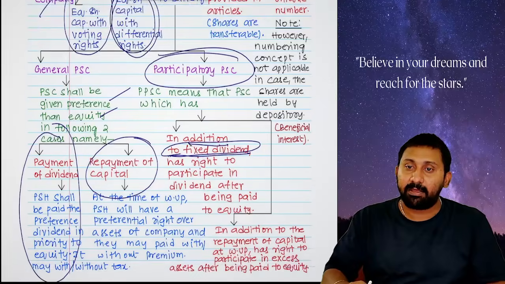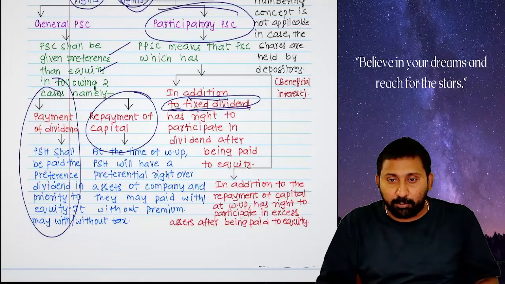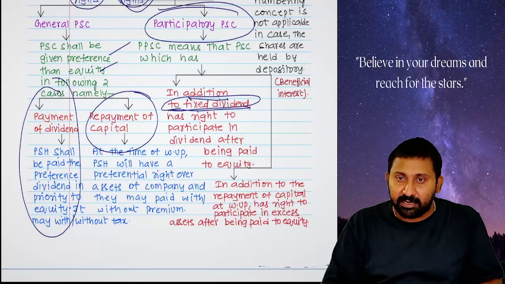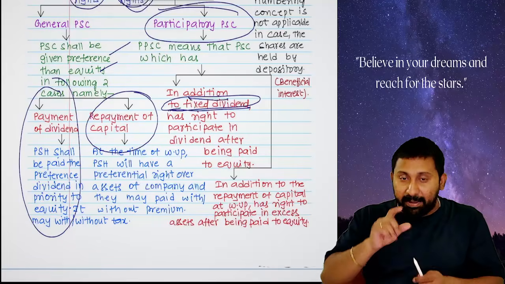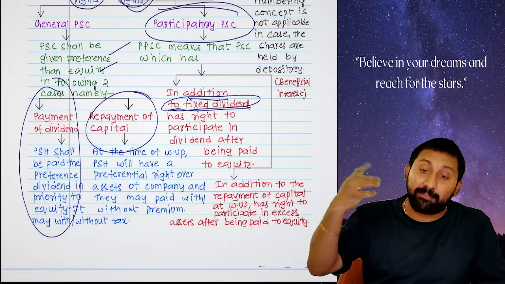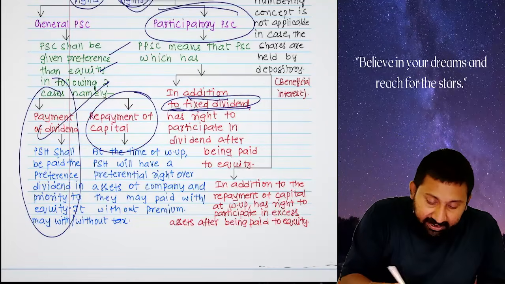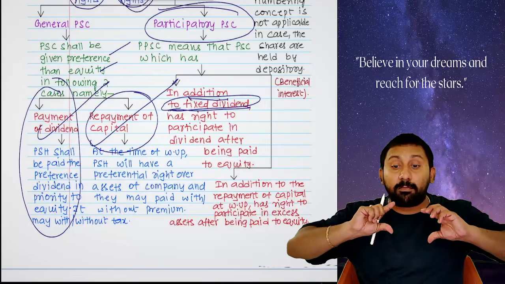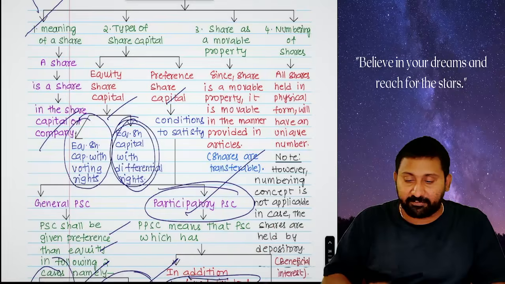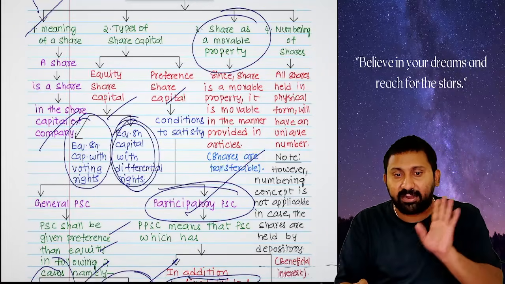Same in winding up. Assets are sold, 200 rupees. Liabilities are there, 150 rupees. We paid everything. After that I paid 10 rupees to the preference shareholders. 20 rupees capital, a balance 40 rupees is there. 20 rupees to the equity we paid. In that balance remaining 20 excess assets, again preference shareholders will take the share. That means in the dividend and in the capital, if you get over and above your general value, we call them participatory preference shares. Okay, next one. If you don't understand, please go back to the video and listen.